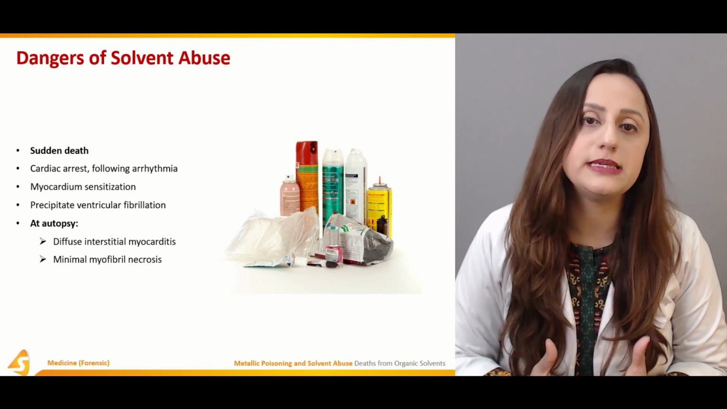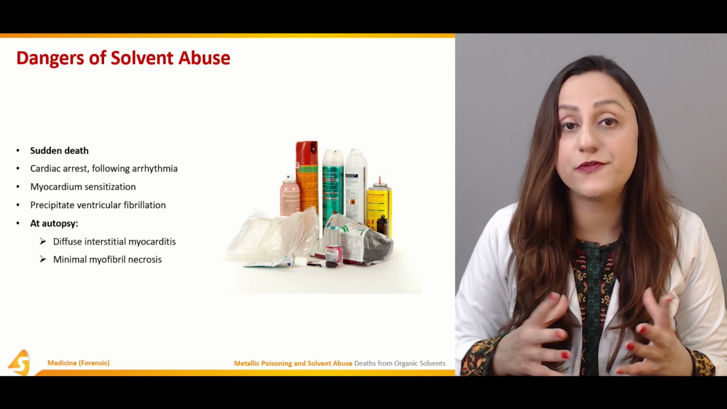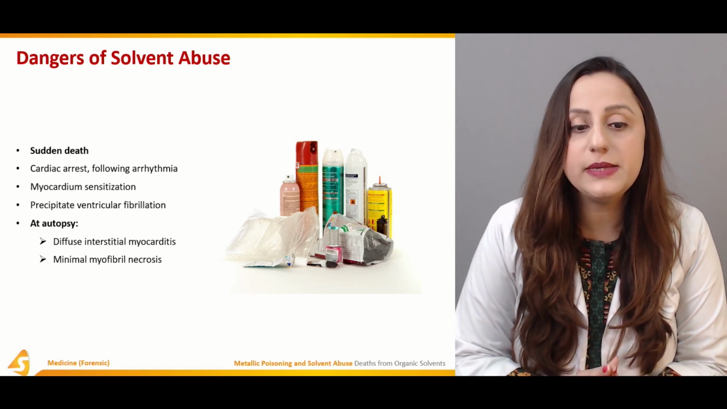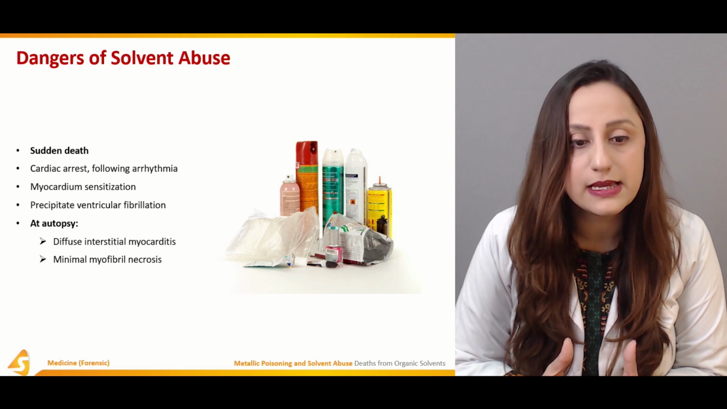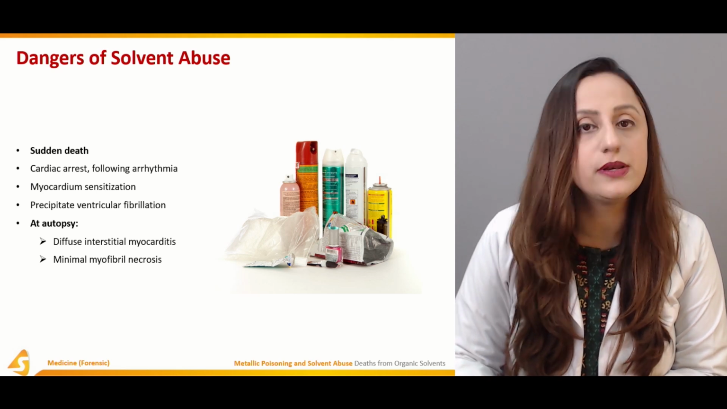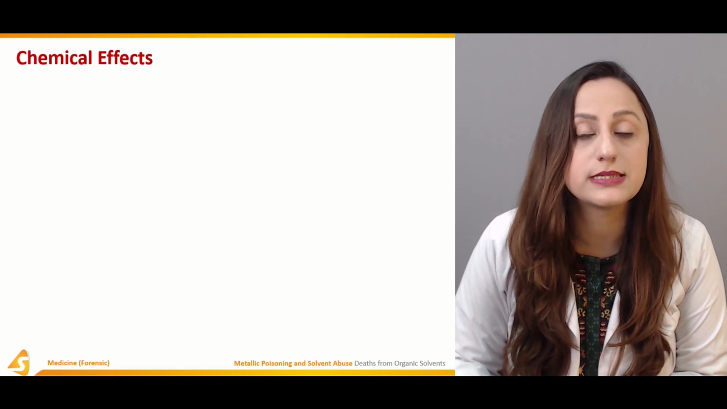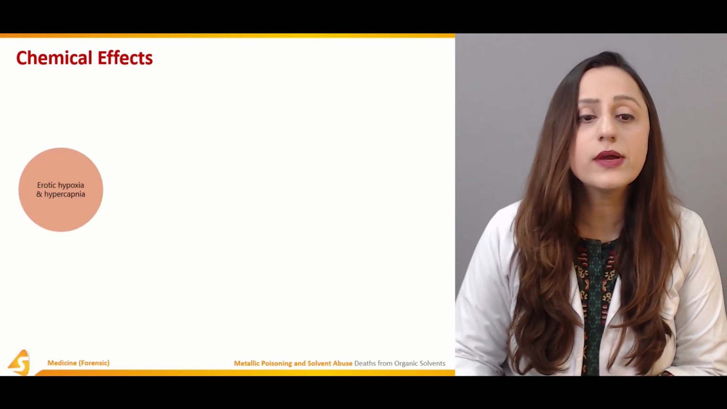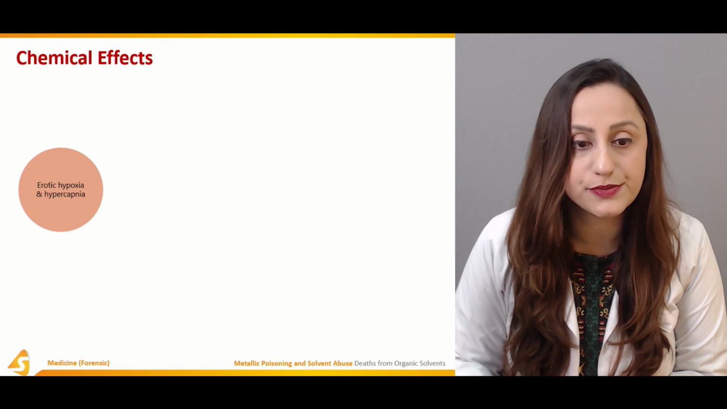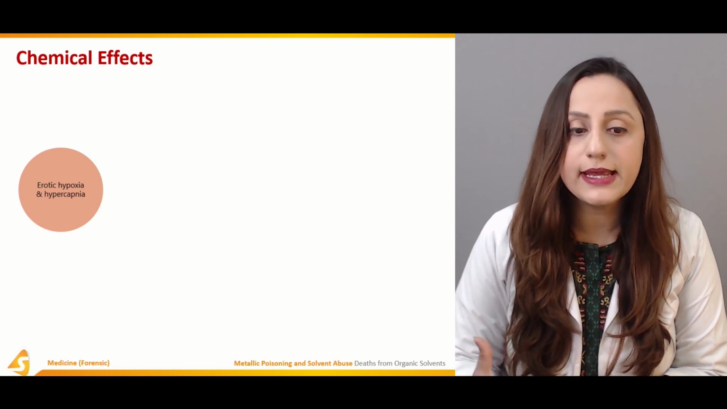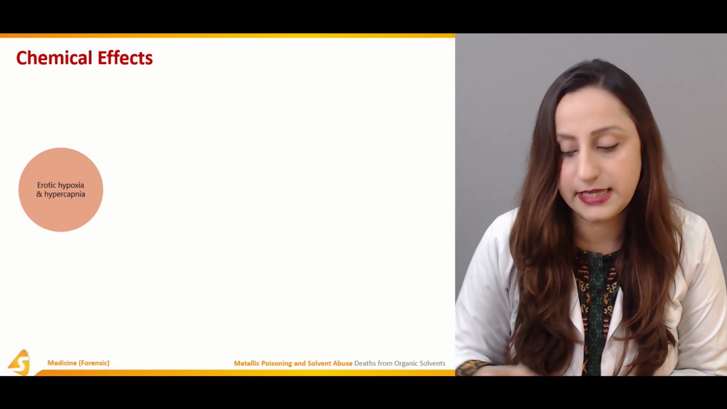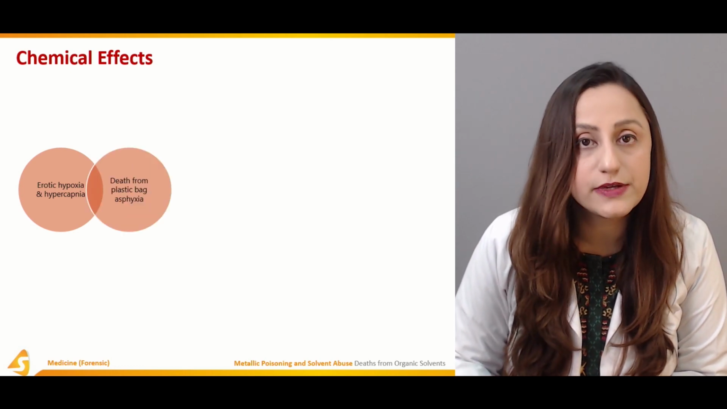Now, at autopsy, what are the peculiar findings that are going to distinguish a case of solvent abuse? There'll be a diffuse interstitial myocarditis, and there'll be a minimal myofibril necrosis. So these are the complications that are observed in these cases of solvent abuse. Talking about the chemical effects of solvent abuse, hypoxia and hypercapnia are among the chemical effects that take place after this solvent abuse.